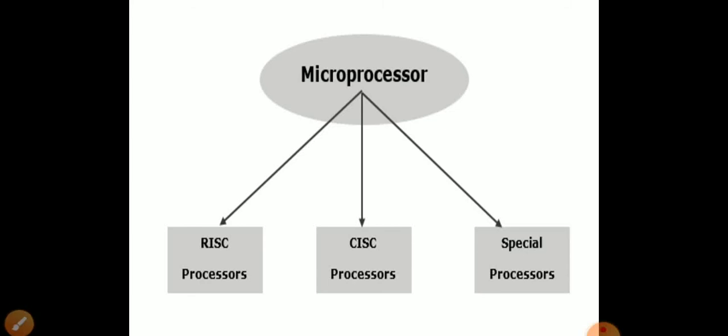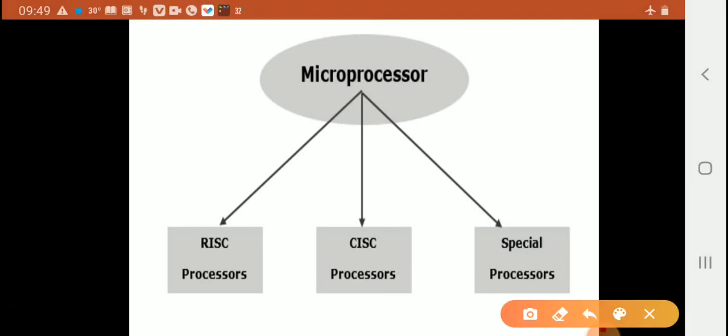This is basically the microprocessor classification. Microprocessors are of three types: RISC processor, CISC processor, and special processor. RISC is the reduced instruction set computer processor.